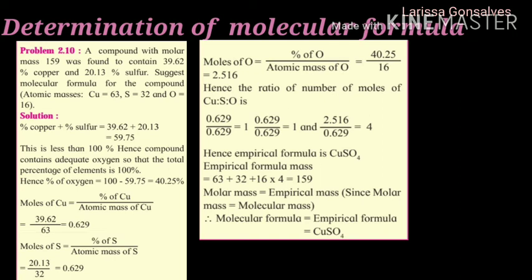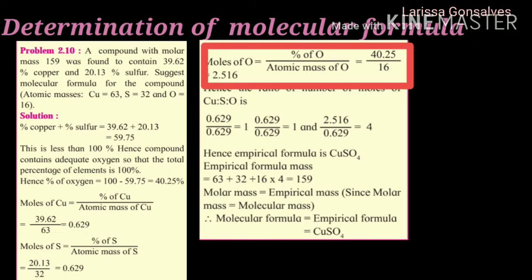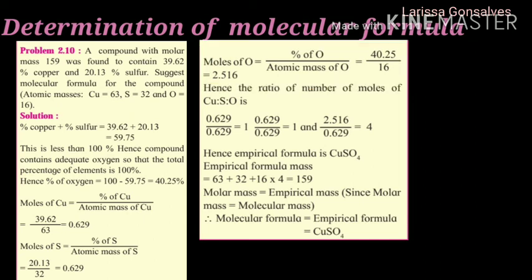Next is moles of oxygen. Oxygen is 40.25 divided by 16. It gives us the answer 2.516. Next we need to consider the smallest answer among these three. So 0.629, 0.629 and 2.516. So 0.629 is the smallest number.